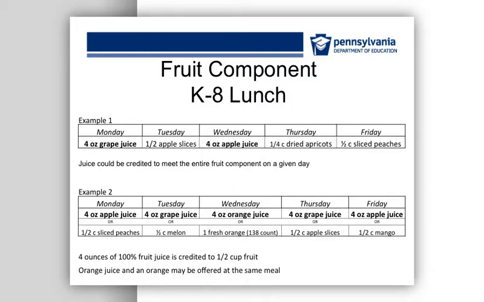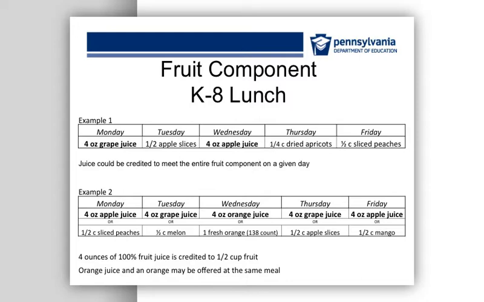Example 1. Although we are not encouraging this, juice could be credited to meet the entire fruit component on a given day. However, no more than half of the weekly offering for the fruit component may be in the form of full-strength juice. Looking at example 1, over this week, 5 fruit components were offered. Out of the 5 components, 2 were juice. If juice was served 3, 4, or 5 times throughout the week, that would not meet the new requirements. But if they served juice once or twice, that would meet the new requirements.